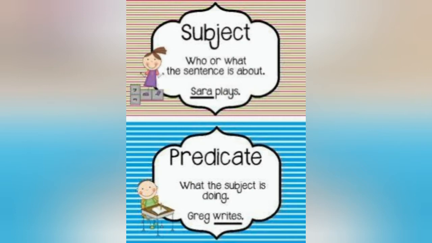Okay? Then what is the predicate? What the subject is doing. So whenever the subject is doing something, that is considered to be as the predicate. For example, Georg writes. What is he doing? He is writing. Who is writing? Georg is writing. So Georg is the subject and writes is the predicate. It is also the verb because no other thing is there in the sentence, so the verb becomes the predicate of the sentence. So understood students? In Sarah plays, Sarah is the subject and plays is the predicate, and same thing is in the next example.